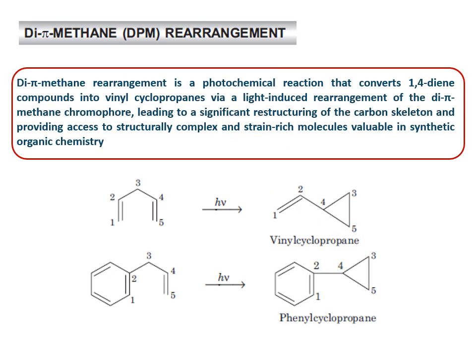Now we are going to discuss the di-π-methane rearrangement reaction. The di-π-methane rearrangement is a photochemical reaction that converts 1,4-diene compounds into vinyl cyclopropane by a light-induced rearrangement of the di-π-methane chromophore, leading to a significant restructuring of the carbon skeleton and providing access to structurally complex and strain-rich molecules that are valuable in synthetic organic chemistry.